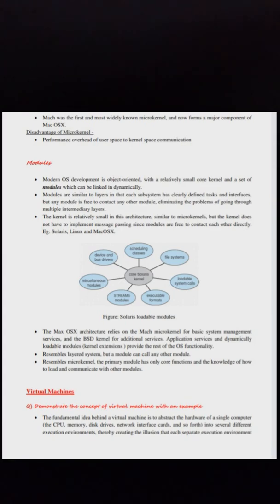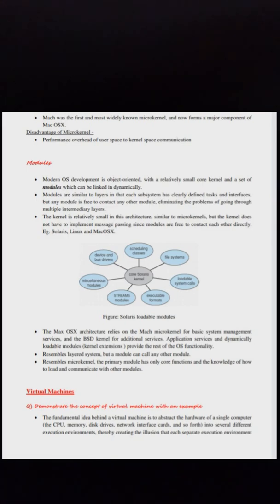The Mac OS X architecture relies on the Mach microkernel for basic system management services and the BSD kernel for additional services, application services, and dynamically loadable modules. Kernel extensions provide the rest of the OS functionality. It resembles a layered system, but a module can call any other module, which resembles a microkernel. The primary module has only core functions and the knowledge of how to load and communicate with other modules. Now let us see virtual machines.